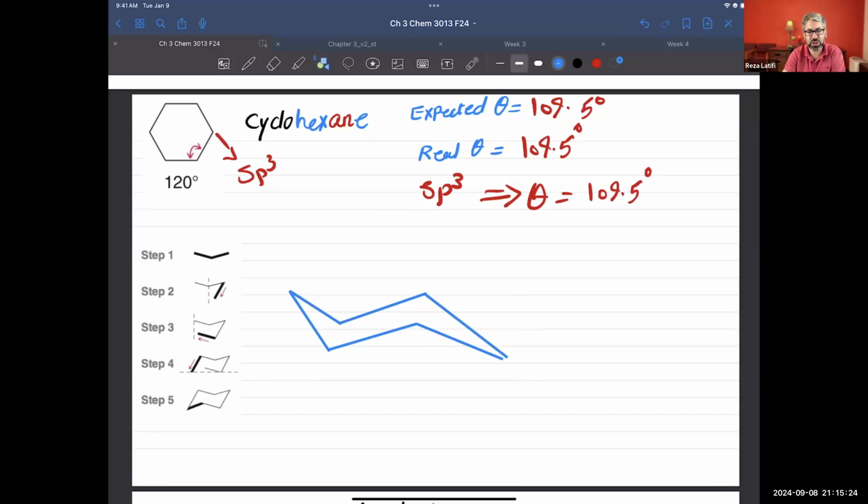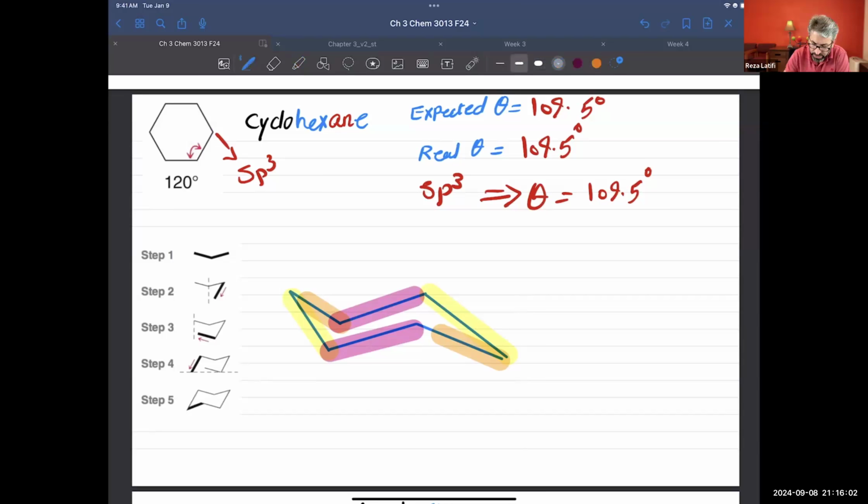Okay, that's a chair conformation. As you see, if you pick any line, let's say this one, there will be one line parallel to it. And if you pick that line, it will be parallel to that one. And the last one, this line is parallel to that line. So you can always find two pairs of lines that are parallel to each other.